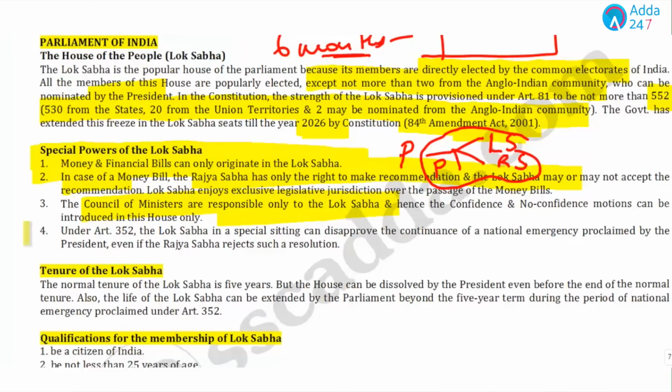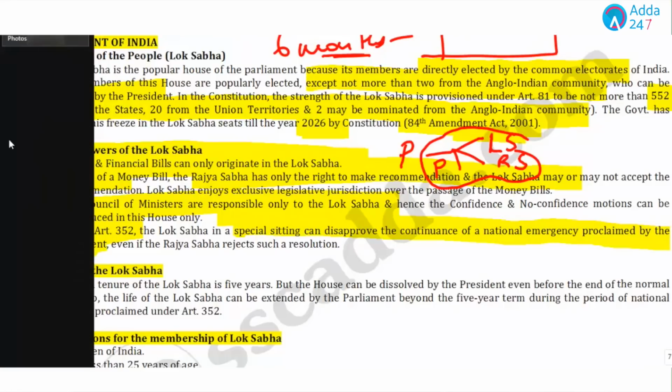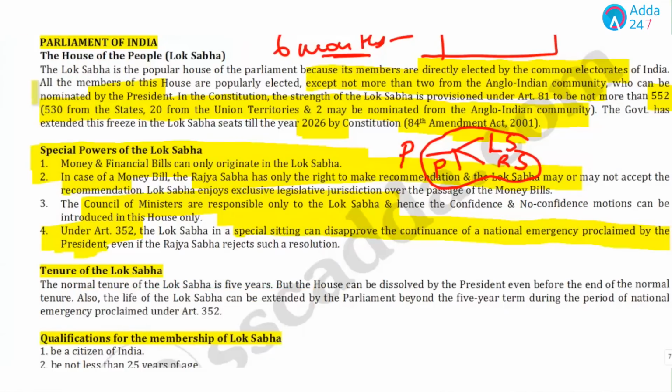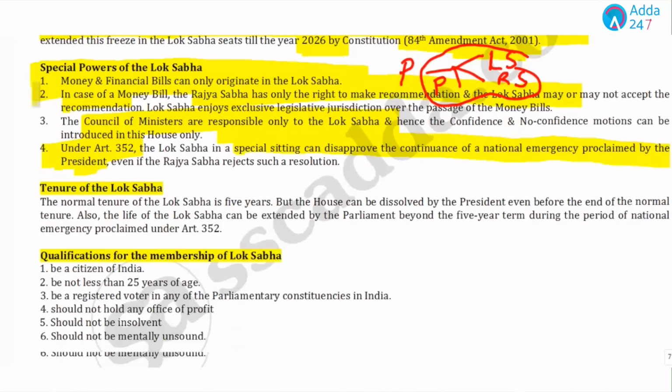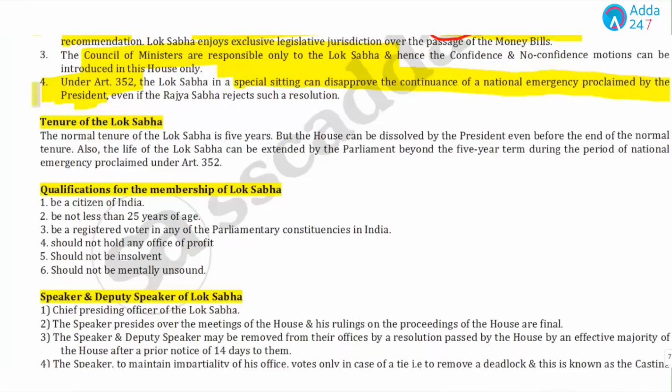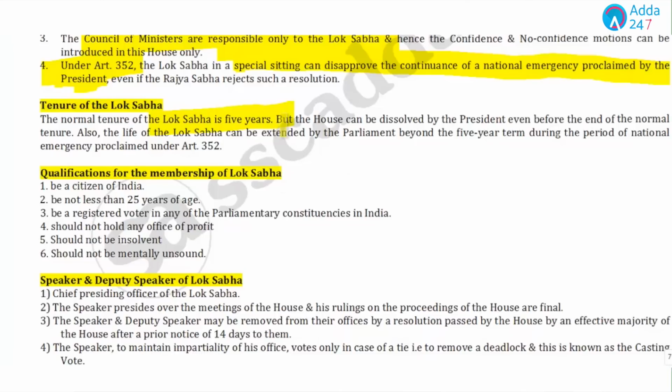And one more important fact is that Article 352 is related to the national emergency. It is clearly mentioned that the Lok Sabha in a special sitting can disapprove the continuance of a national emergency proclaimed by the President. The tenure of Lok Sabha is 5 years, but the House can be dissolved by the President even before the normal tenure.